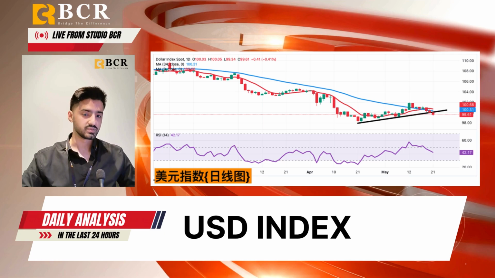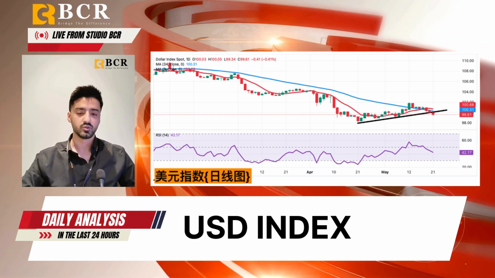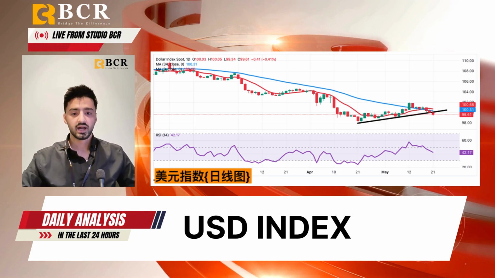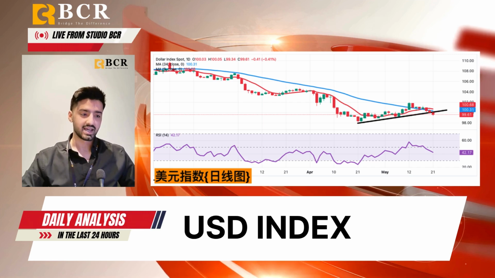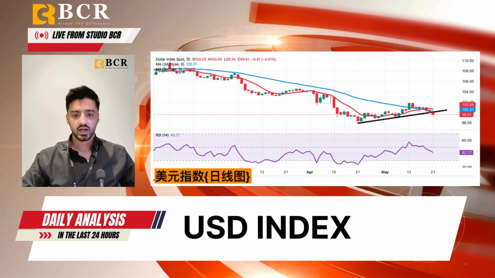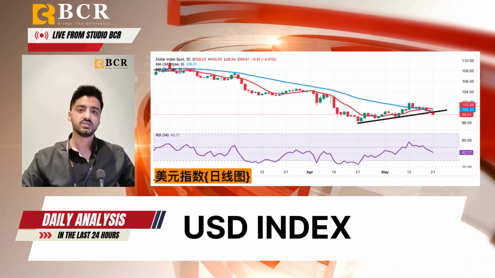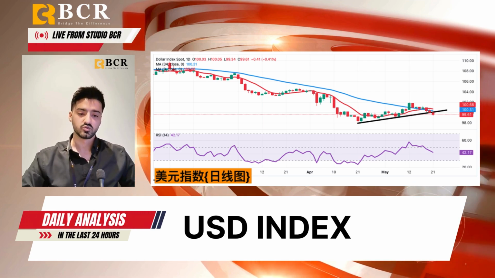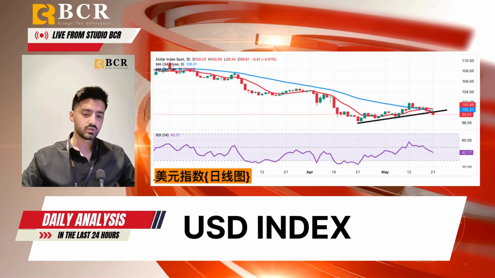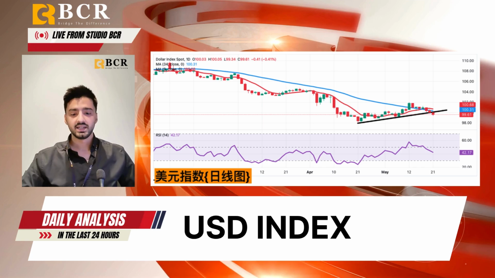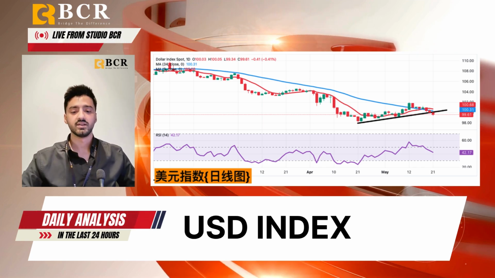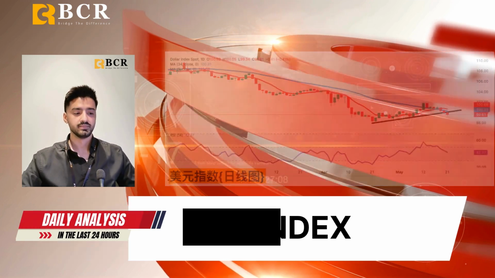From a technical perspective, the dollar index has fallen below 100.13 and the psychological level of 100, with resistance now seen at 101.6 and 101.65. The RSI is hovering near 42, suggesting bearish control with room for further downside. Watch for key support around 99.17 and 99. A break below these levels could expose the lows of 97.91 and 97.73.